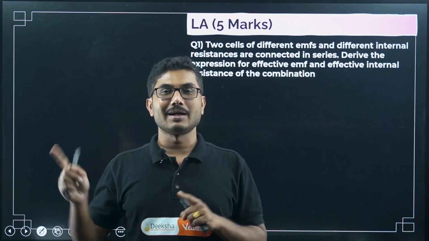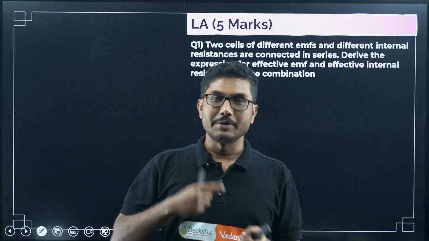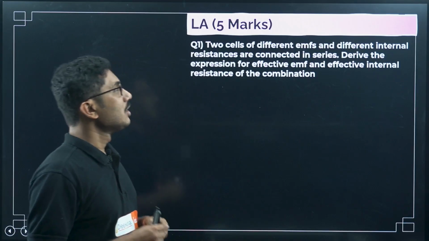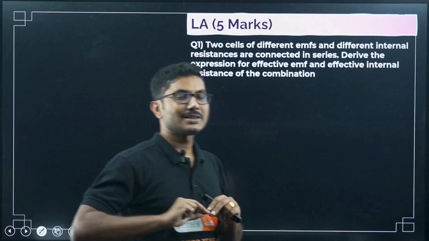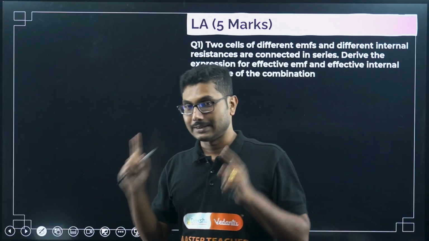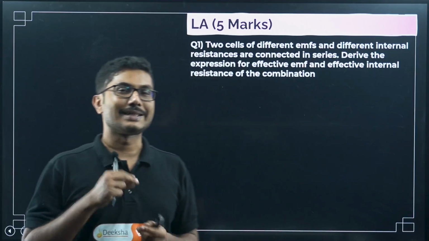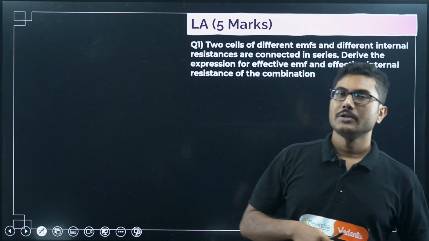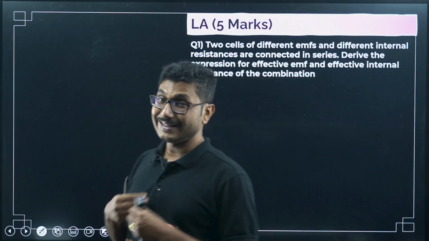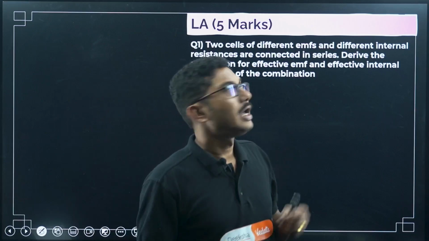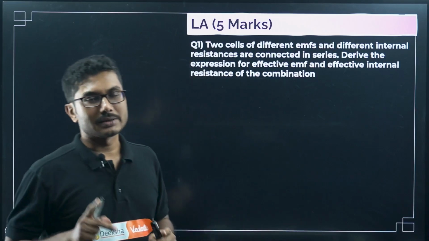Every alternate year one of the questions is repeating and they are revising the questions. For example, last year it was expected that Wheatstone bridge will come, but combination of cells came, and Wheatstone bridge was asked in a numerical question. This year most probably Wheatstone bridge will come, but for safety reasons you have to prepare the other 2 as well.